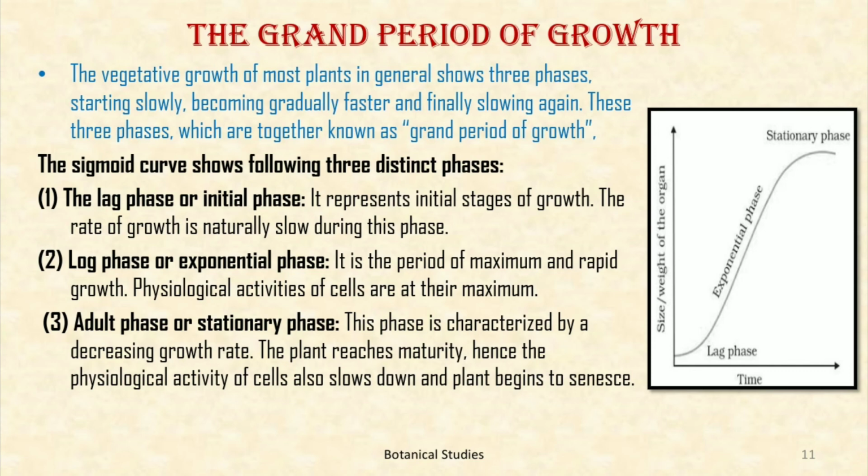Third, adult phase or stationary phase. This phase is characterized by a decreasing growth rate. The plant reaches maturity, hence the physiological activity of cells also slows down and the plant begins to senesce.